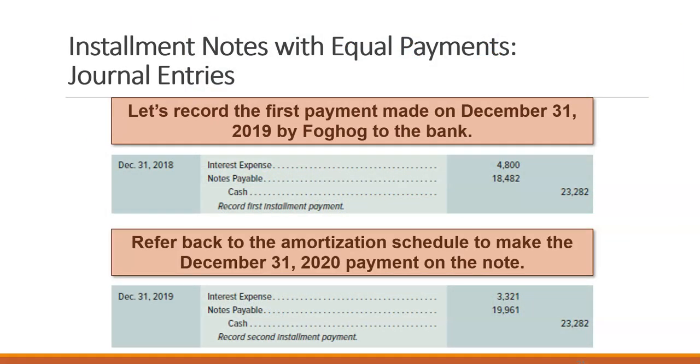Now we would have our journal entries. So our first payment is a cash payment of $23,282. Part of that is interest expense, and the rest is paying the principal of the note. We also look at our amortization schedule to make our second payment, which is also part interest expense and part to the balance of the note. So we would create an amortization table for any kind of these installment payments. This is a very popular way for, like I said, car payments and house payments to be paid.